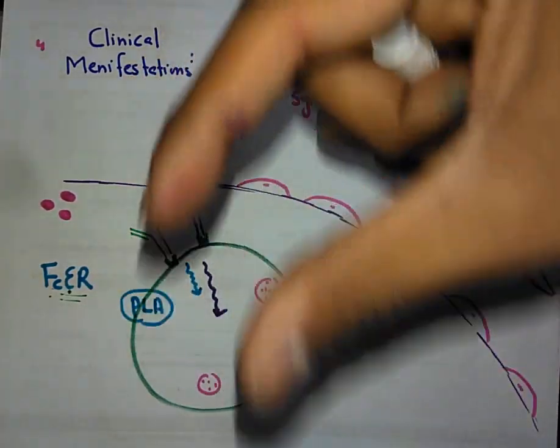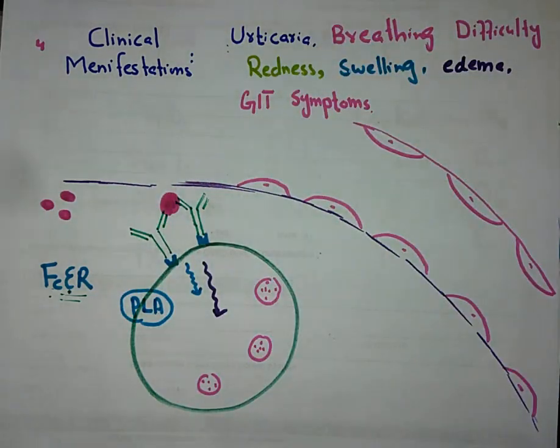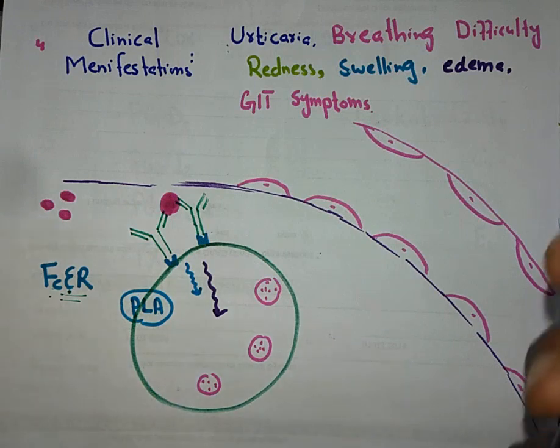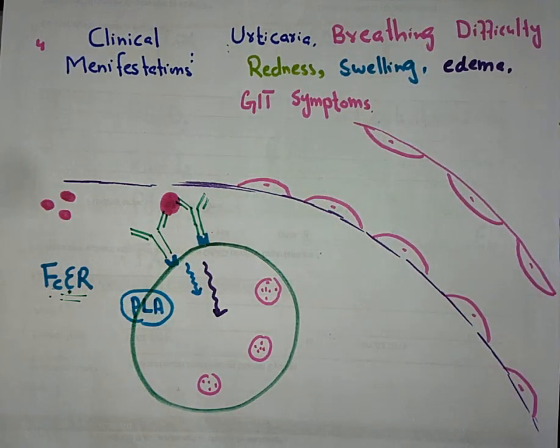The mast cells have certain granules already present, and inside these granules certain substances like histamine are present.